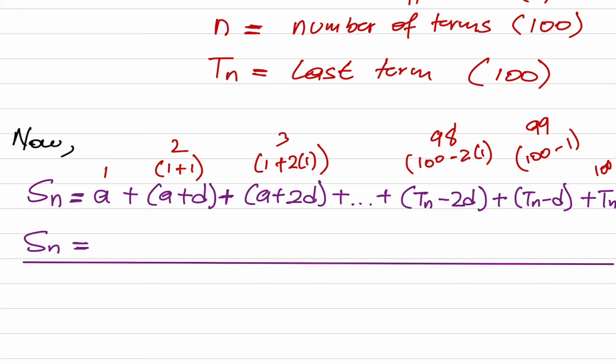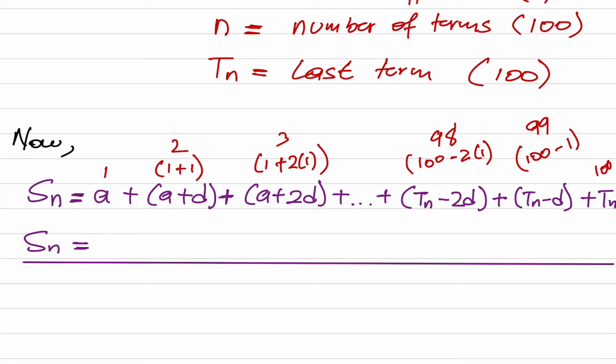Now we've said that when we want to add these two equations, we will start equation 2 from the last term all the way up to the first term. That means in a descending order manner. The first equation is ascending order. The second equation is descending order. That means from the largest term all the way up to the smallest term.